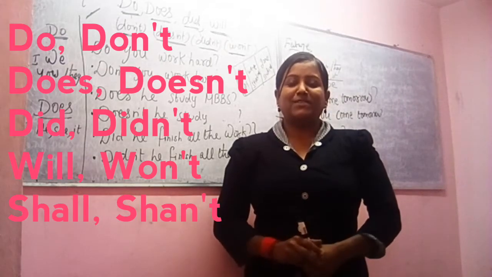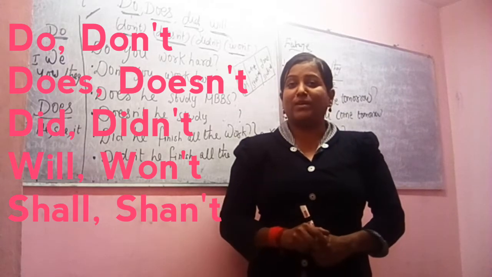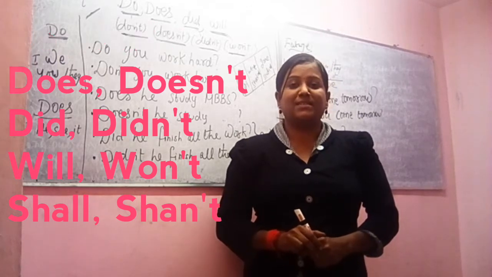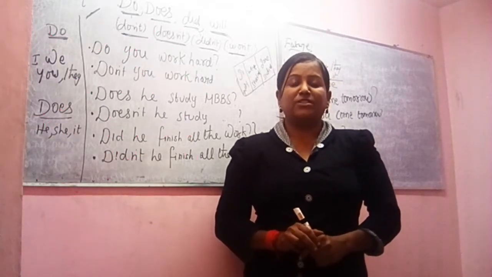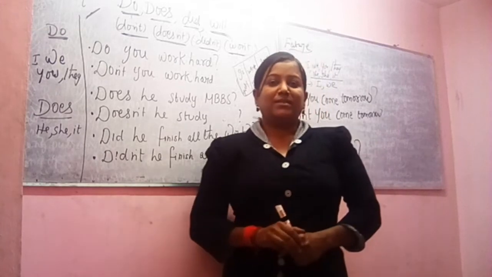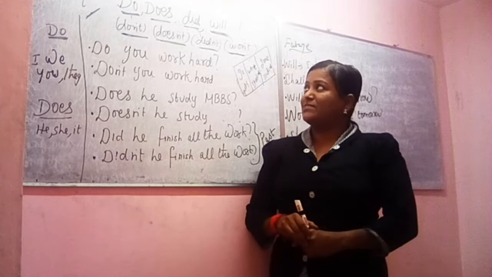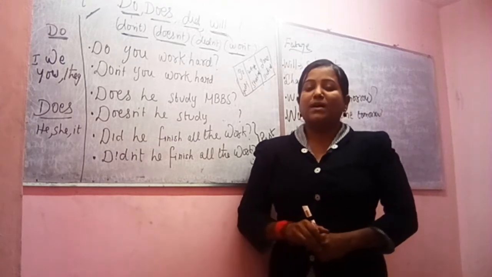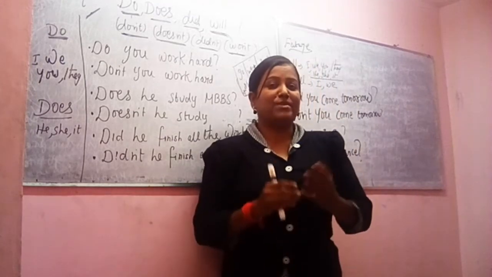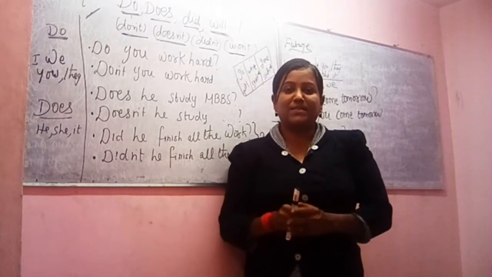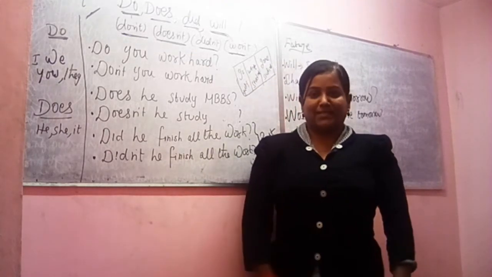Welcome all. In today's class, we are going to see what to use: do and does, did, will and shall in English. Already I have taken participle present, past and future, and in today's class we are going to see its questions. As many of us learners know, we have 4 present tenses, 4 past tenses and 4 future tenses.